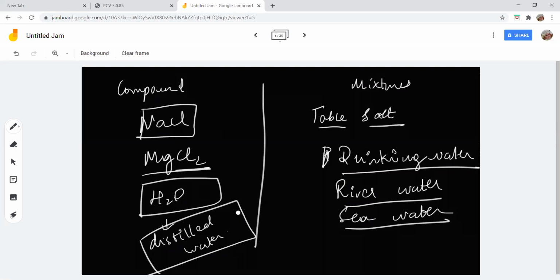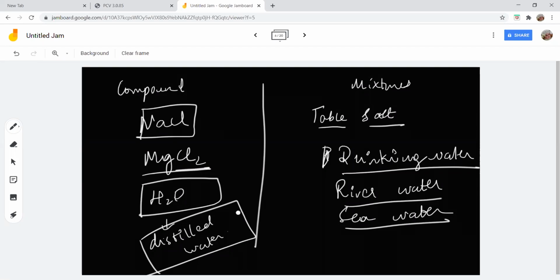Drinking water, in the sense of pure drinking water, you cannot say that. If it is pure, it should be the same everywhere. If I say pure water, distilled water is the same everywhere. It contains only H2O in it. In your home, in my home, in America, everywhere distilled water will be the same.